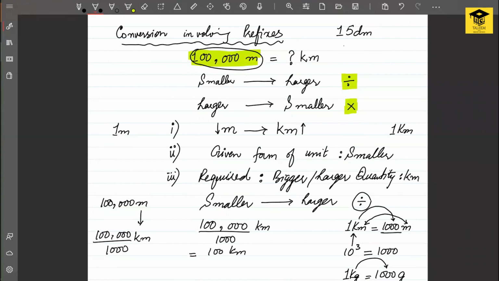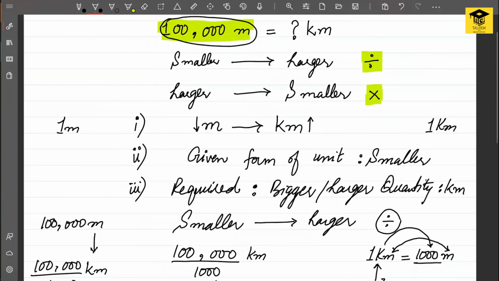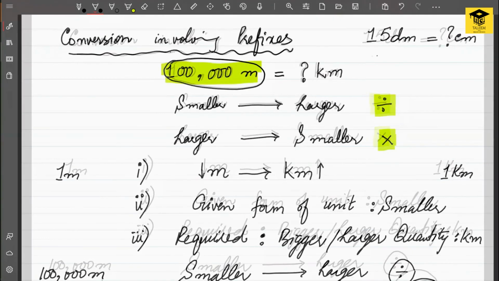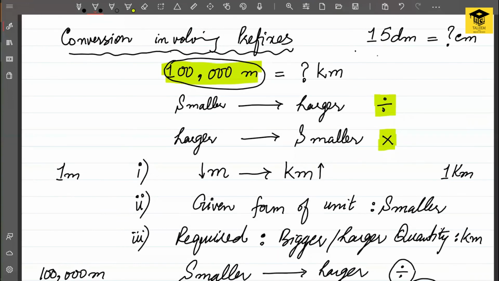If we want to convert 15 decimeters into centimeters, this is a conversion which involves two steps. So the easier way is to convert 15 decimeters into meters, and then this meter quantity can be further converted into centimeters. That would be an easier way to do it, especially if we are practicing it at an initial stage.